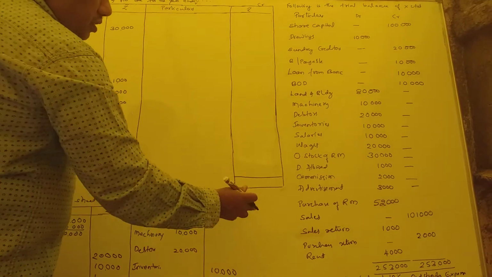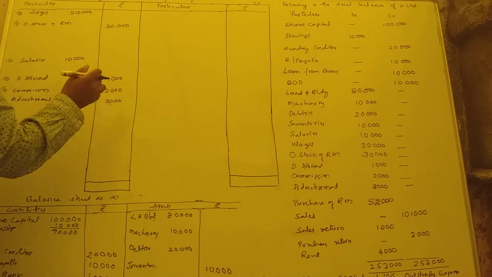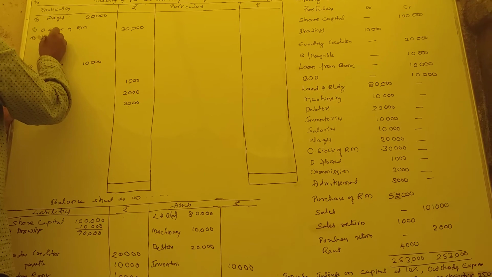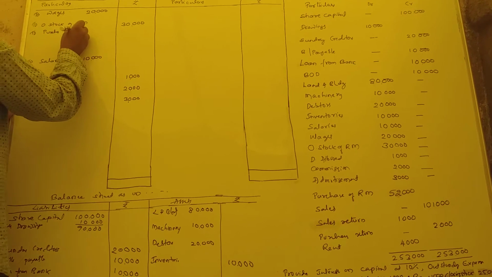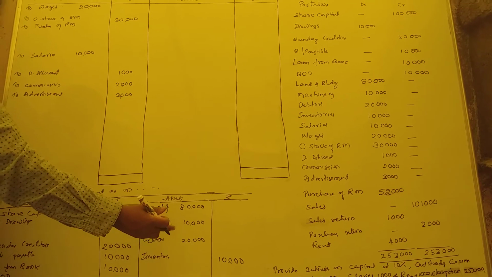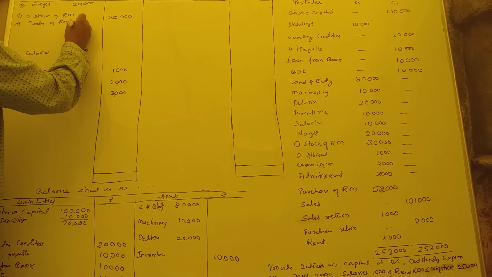So next, purchase of raw material. It is direct purchase of raw material. I'll write in the column because adjustment is there. Purchase of raw material how much? So purchase of raw material 52,000.